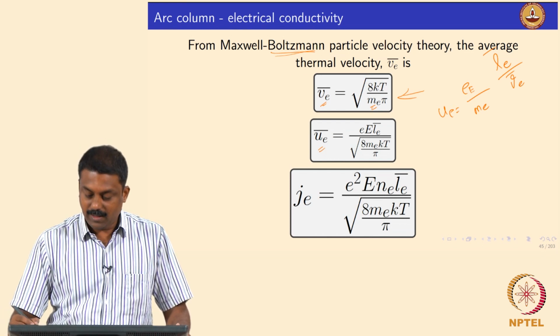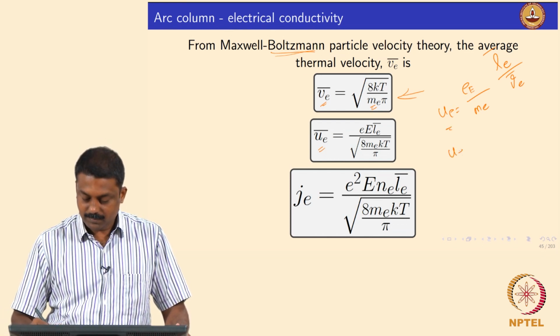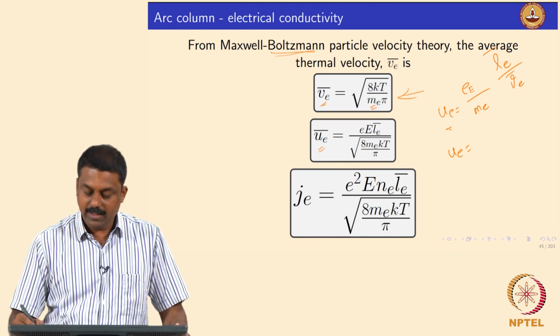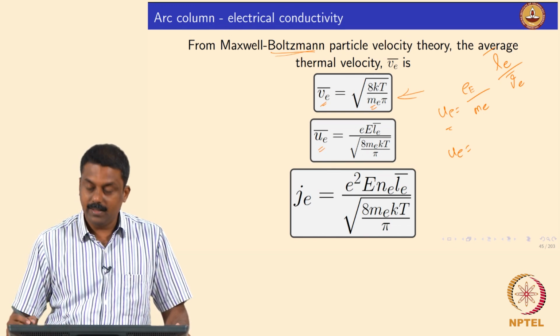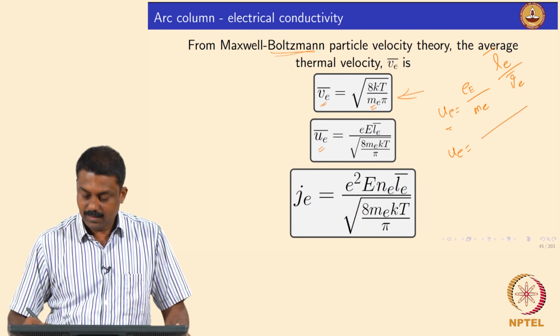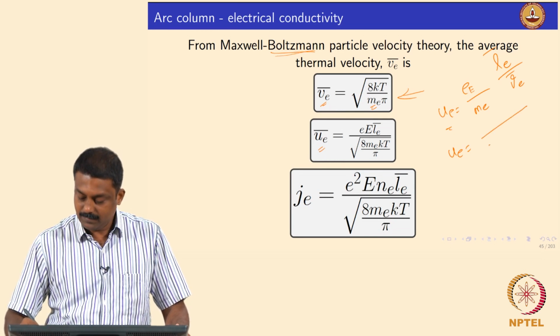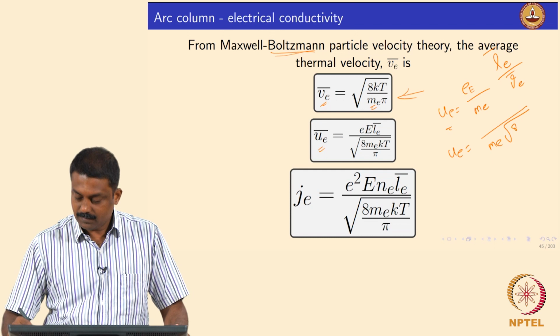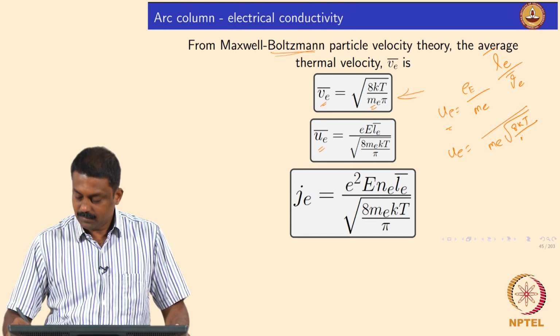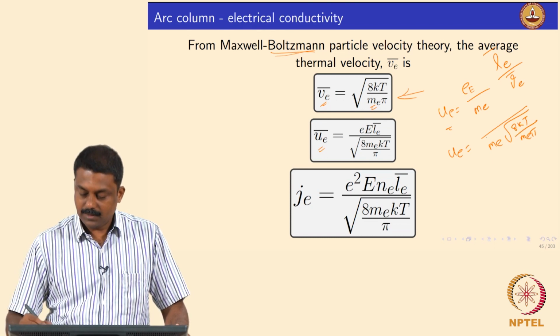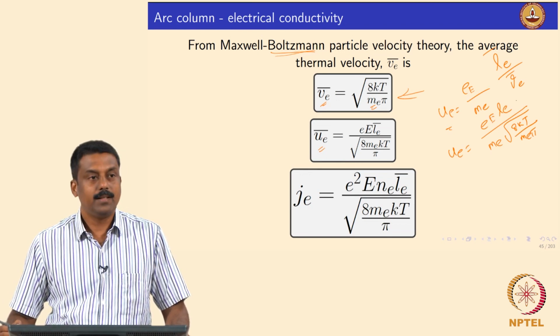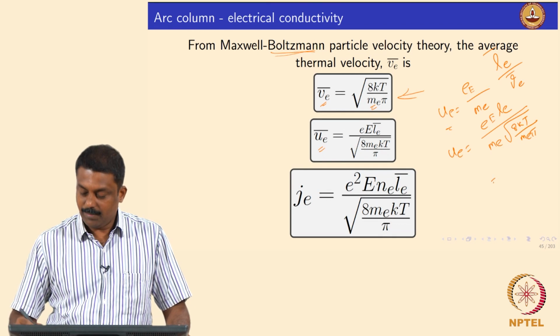If you apply that, then u_e becomes the square root of 8kT by m_e pi, and here we have l_e. What will happen here now?